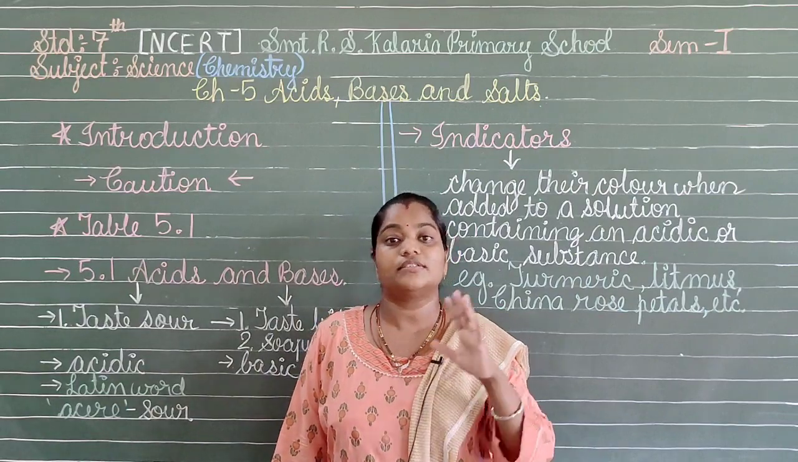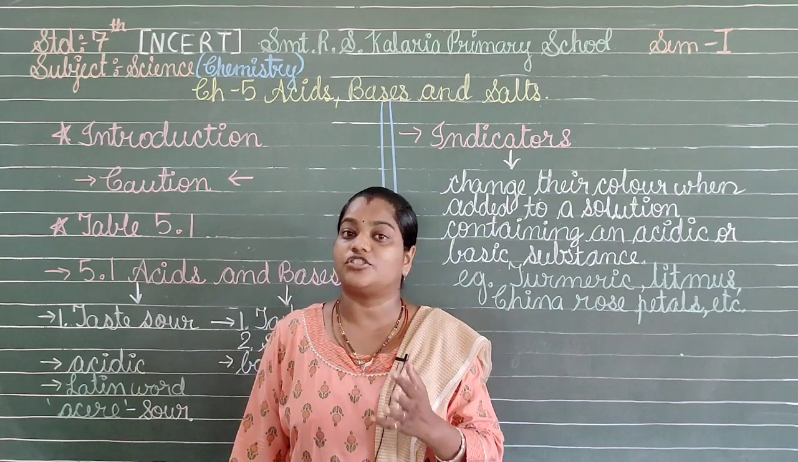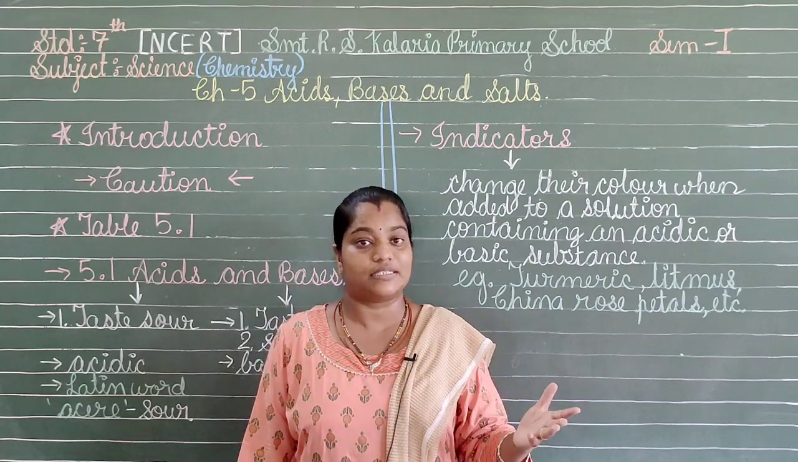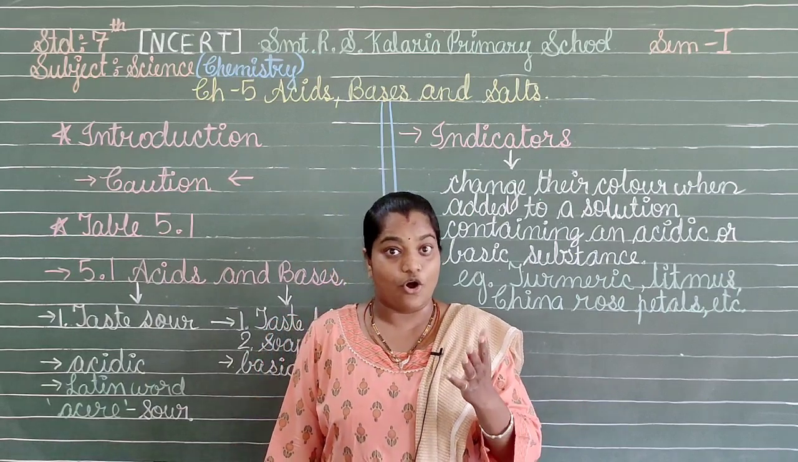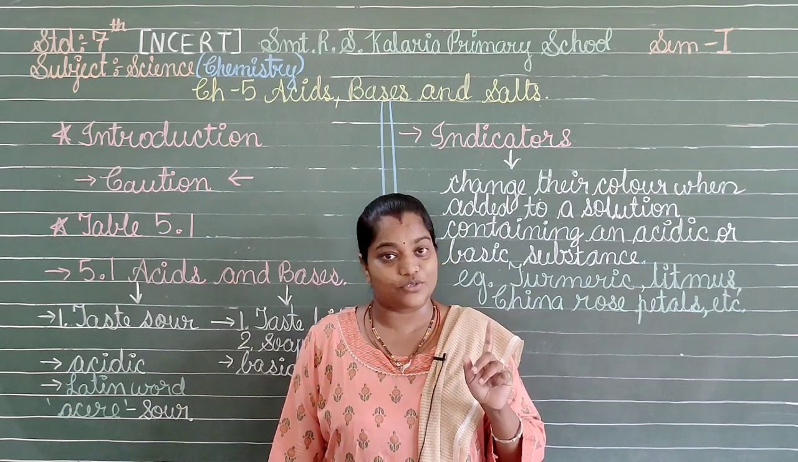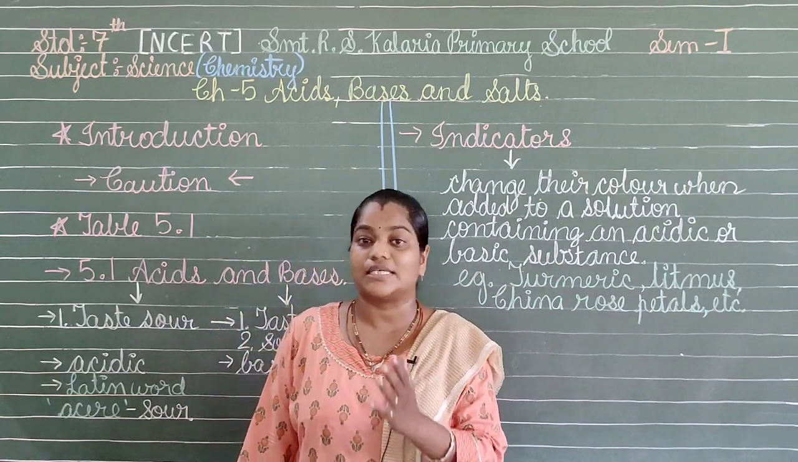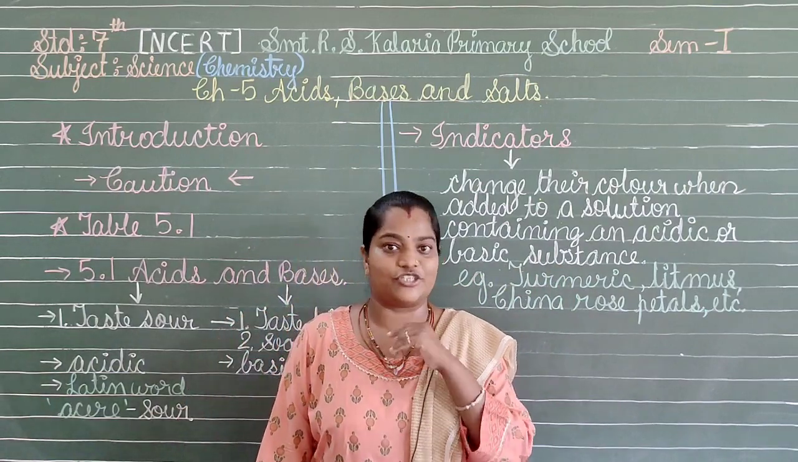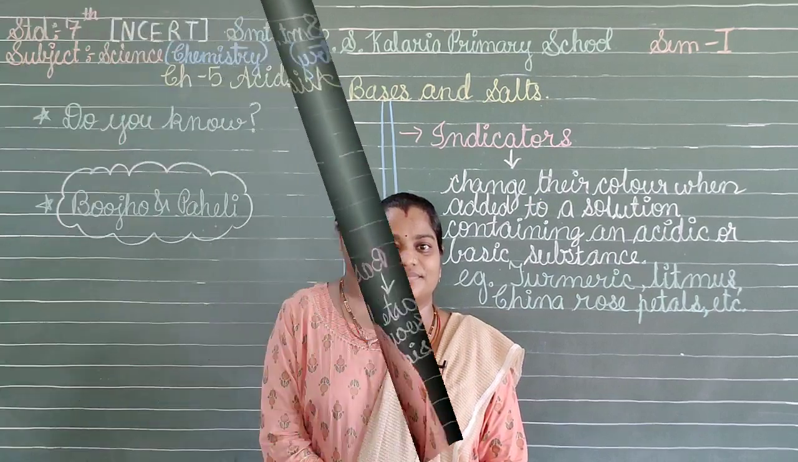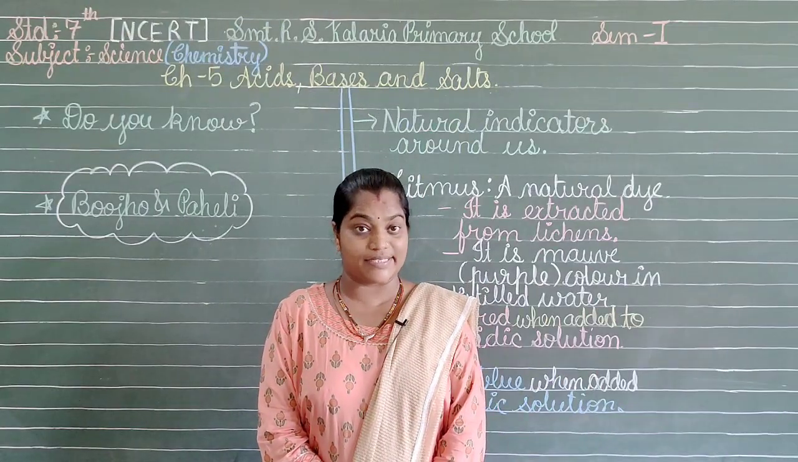By just pouring such things or by adding these things to them, we can identify substances without touching, smelling, or tasting them, because we know that not all substances are to be tasted or touched. So the indicators will work here to find out whether the substance is acidic or basic in nature. Now let us see the table which is given to us on the next page.